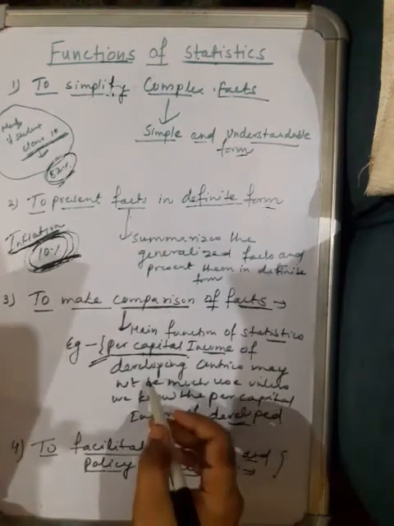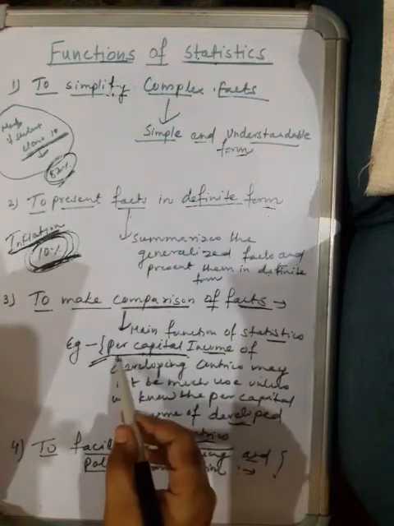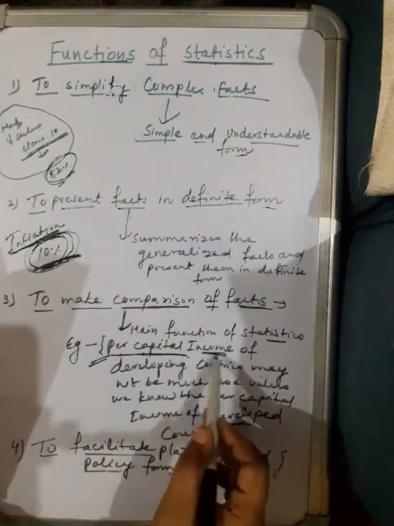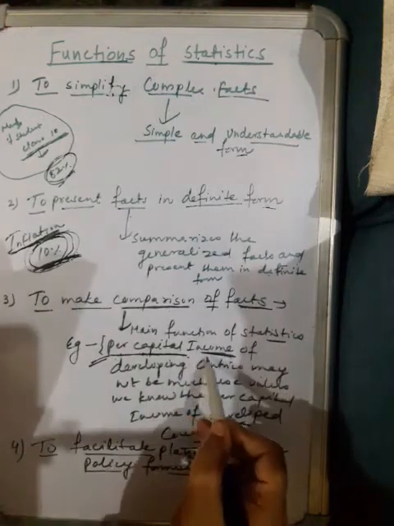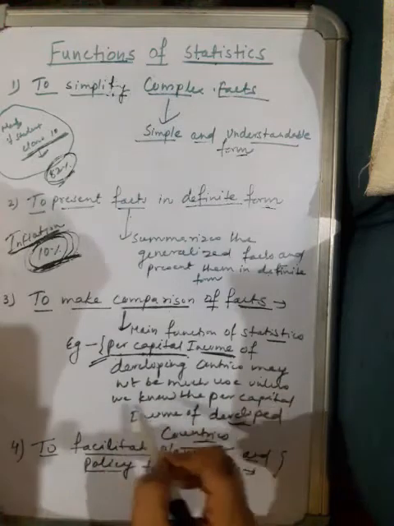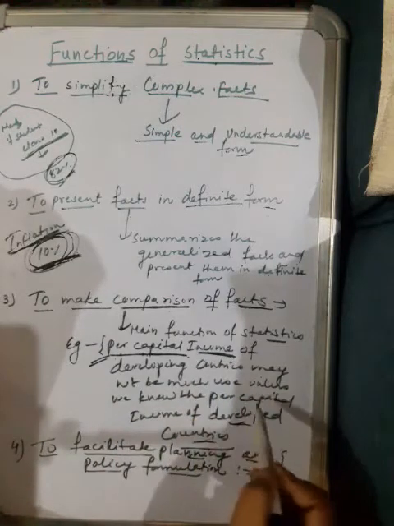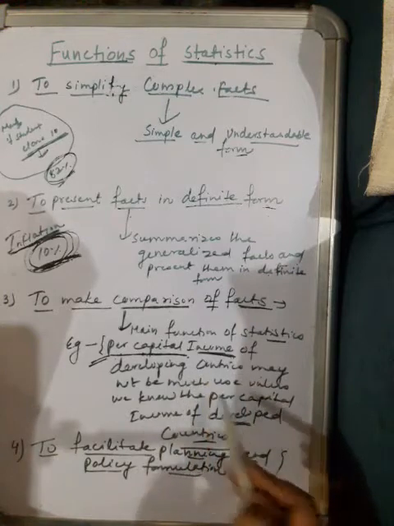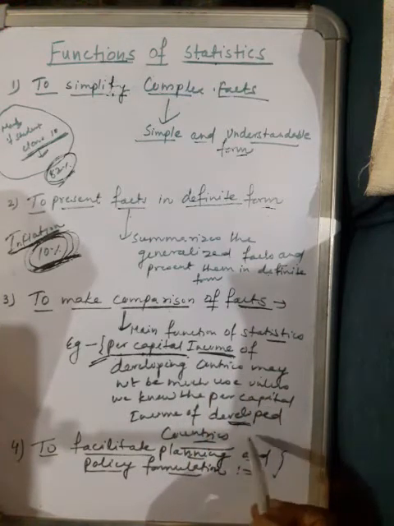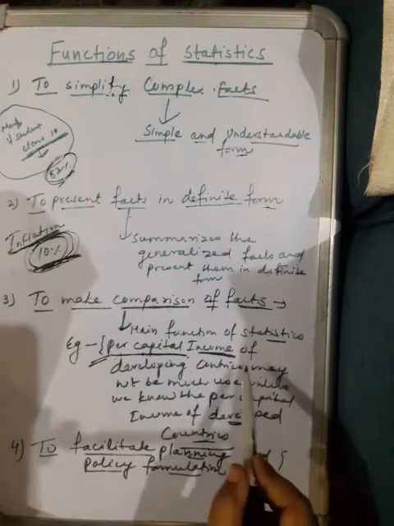With the help of the per capita income of the country, the government can plan how to increase it, so we can achieve the level of developed countries.